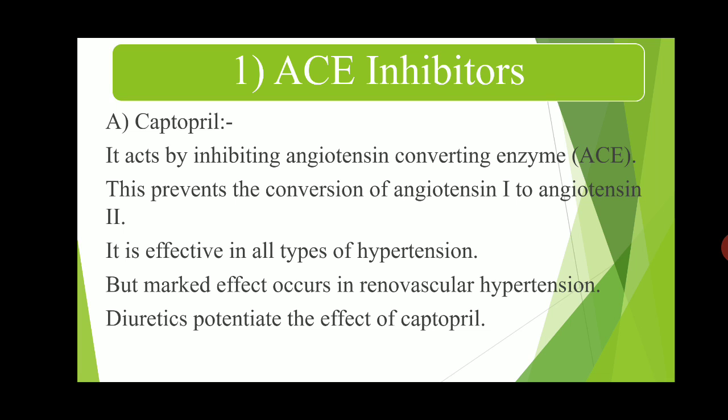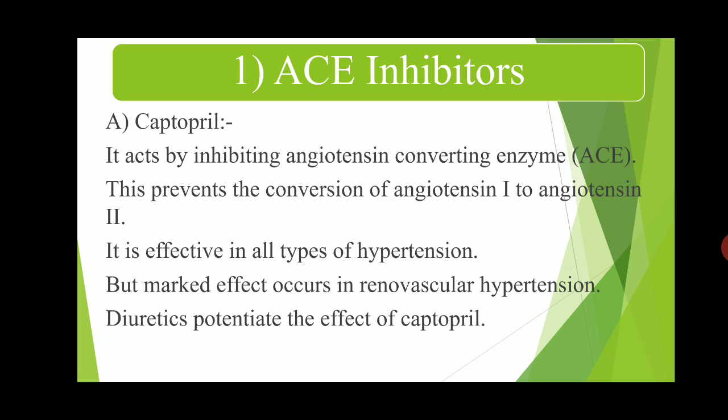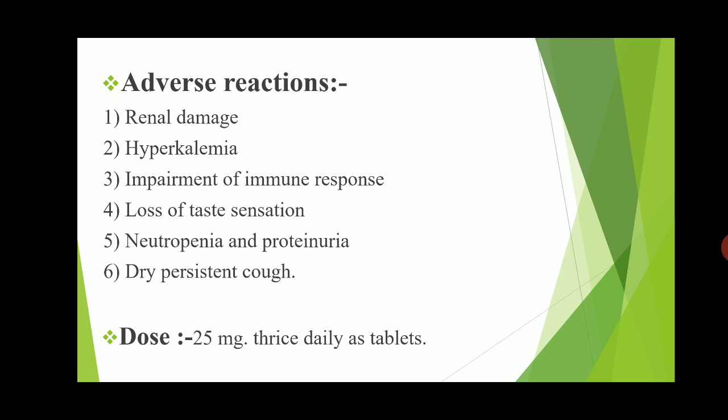Then the second classification of the drug, like that, adverse reactions of this captopril. It is an angiotensin converting enzyme inhibitor that prevents the conversion of angiotensin first to angiotensin second. It is effective in all types of hypertension but markedly effective in renovascular hypertension, and diuretics potentiate the effect of captopril. Adverse reactions of captopril: first is renal damage, second is hyperkalemia. These are also adverse reactions of captopril.